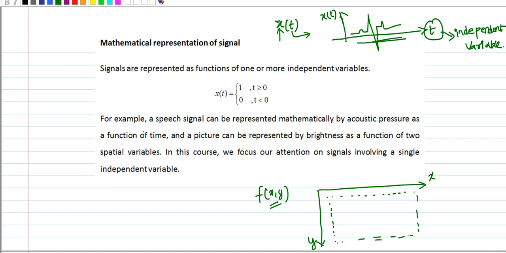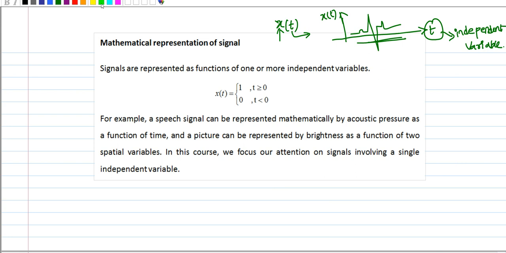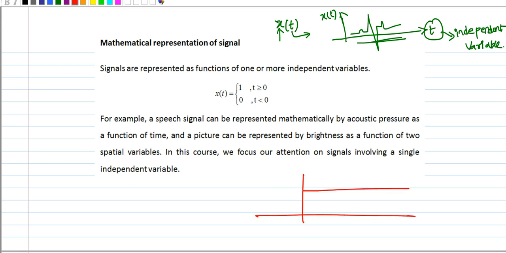So now let's discuss how to represent a given signal, how to write a mathematical equation for a given signal. Suppose my signal has a pattern like this. This is x of t, I have amplitude 1 and I have time t. This goes to infinity, this is the origin. How can I write a mathematical equation for this signal?